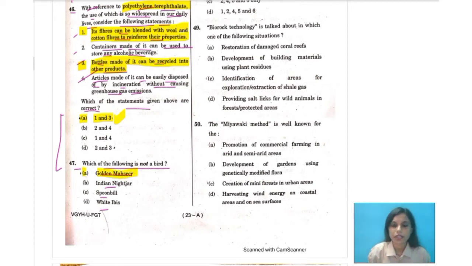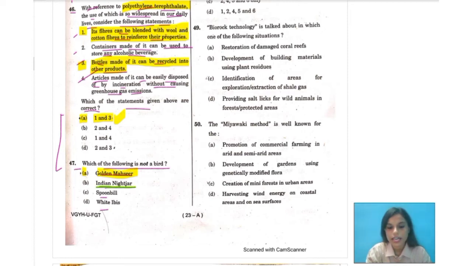Let me tell you something about this golden mahseer. It is actually a large freshwater fish, also called the tiger of the water, and is found only in the Kaveri River basin, which is in India, of course. And now talking about the Indian nightjar. This Indian nightjar.